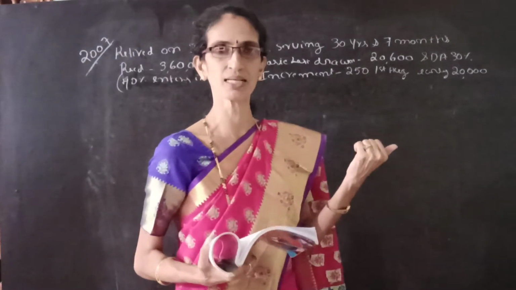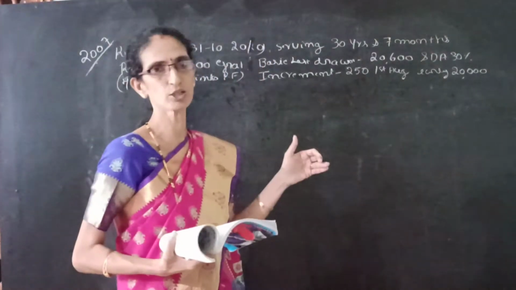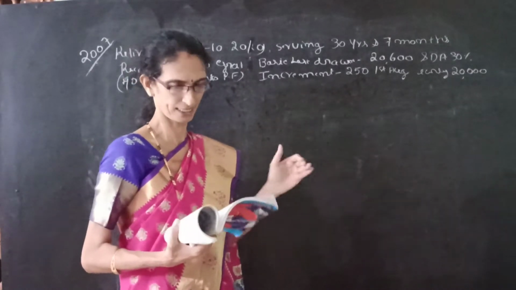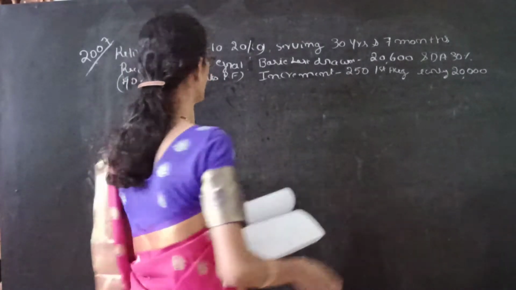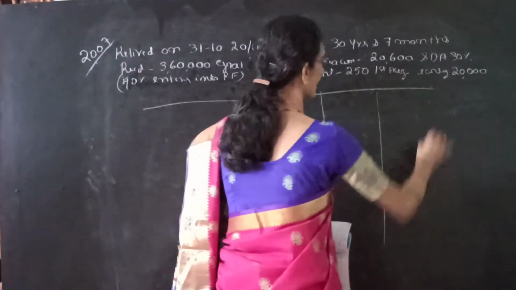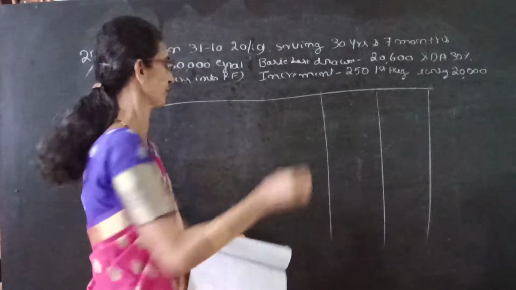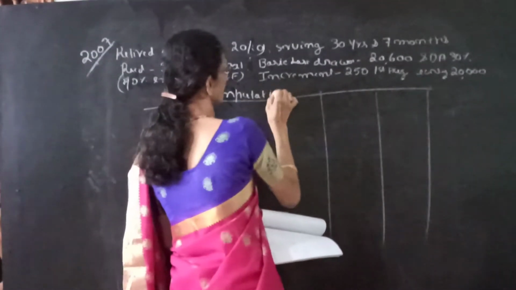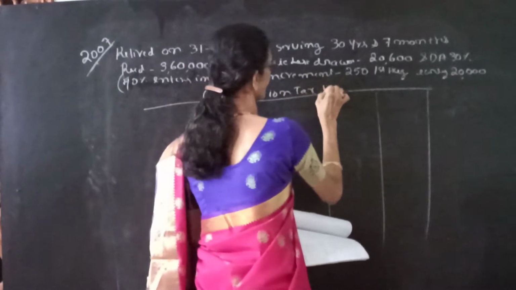The question asked only covered, but for our knowledge we will do both, if he is covered under the act or not covered. So first we can compute his taxable gratuity if he is covered under the Gratuity Act. So computation of taxable gratuity.